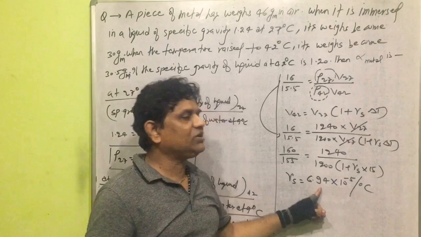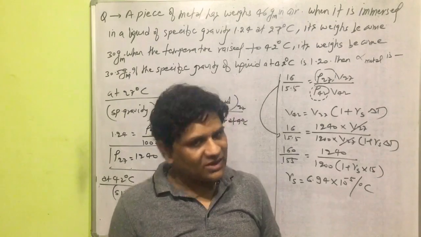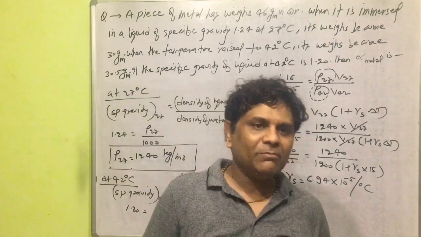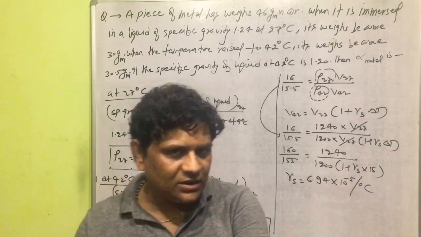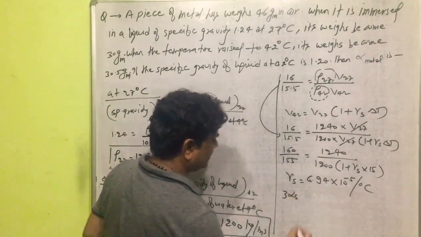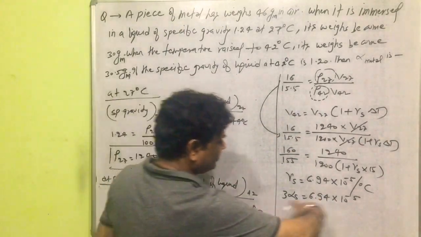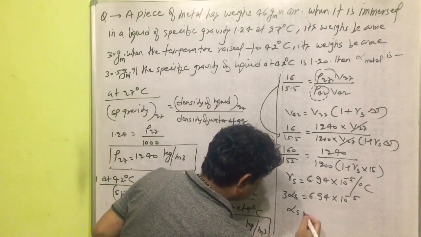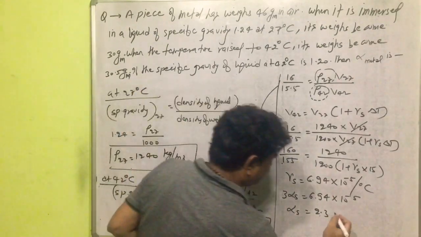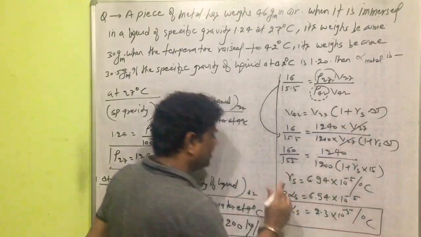This is the gamma solid, you can say, or gamma of metallic piece. But again, a question is arising here. Yes, what is being asked? Alpha of metal. All students know here, gamma is equal to 3 alpha. So 3 times alpha solid is equal to 6.94 into 10 to the power minus 5. Now we can simplify this value. Alpha of solid will come here, it is 2.3 into 10 to the power minus 5 per degree Celsius. So this is the value of alpha of metal.